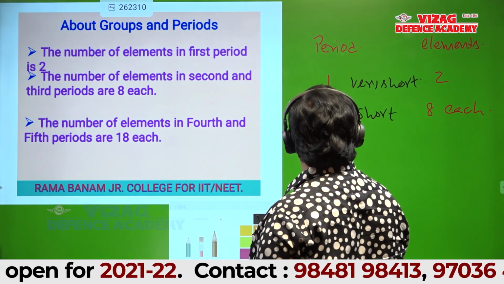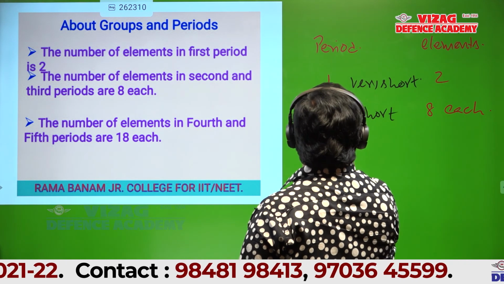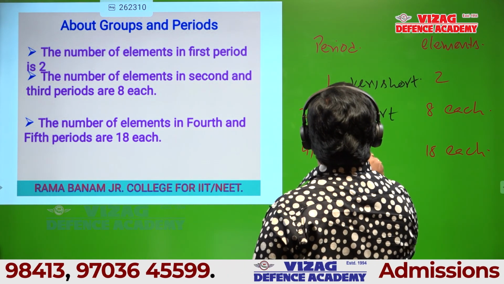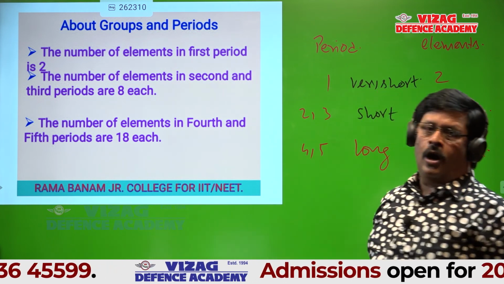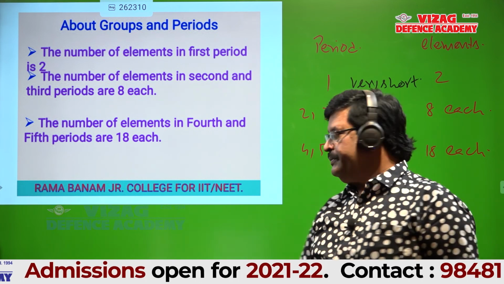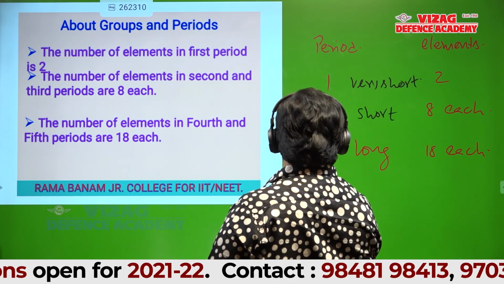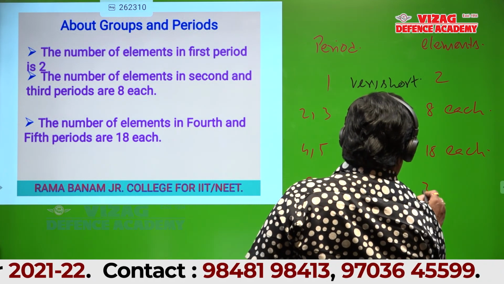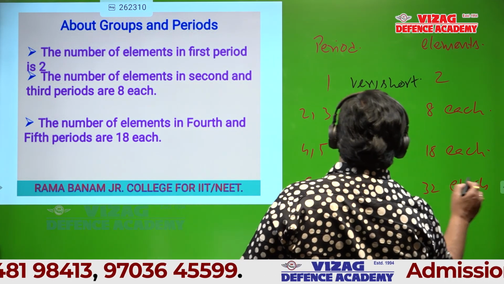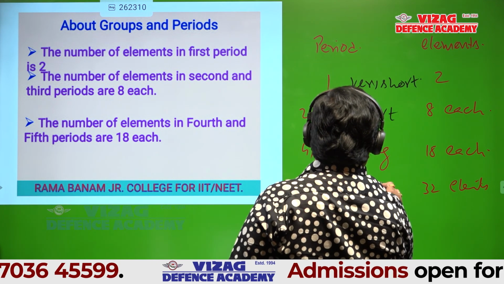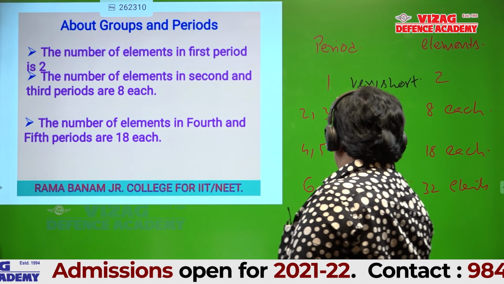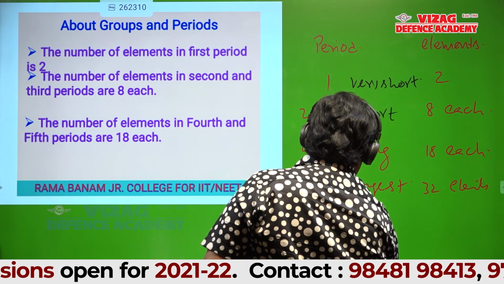Okay? Fourth and fifth have 18 each, and these are called long periods. Sixth has 32 elements. This is the longest or very long period. Seventh is still incomplete.